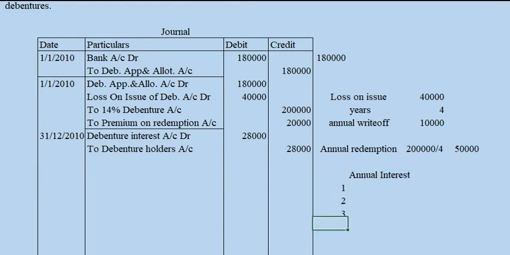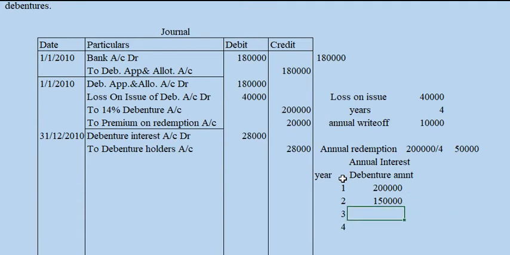Year 1, 2, 3, 4. And the debenture amount, or debenture balance. The debenture amount in the first year will be 2 lakh, and in the second year 50,000 rupees is to be redeemed, that's why 1,50,000.